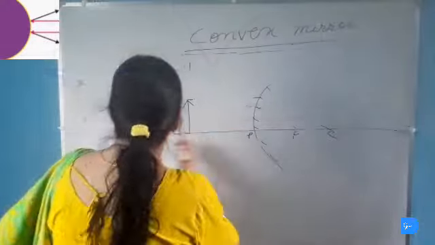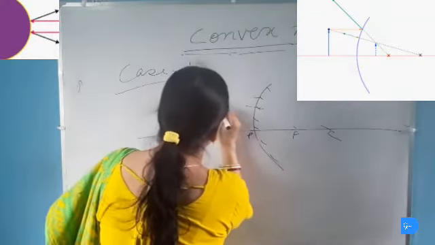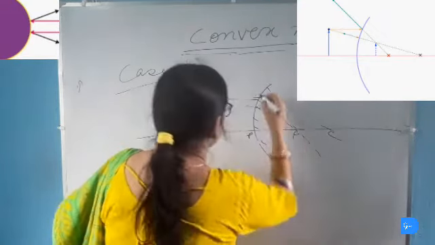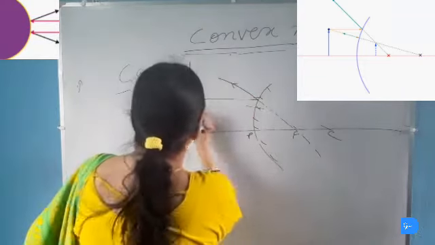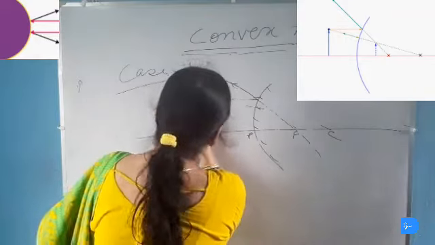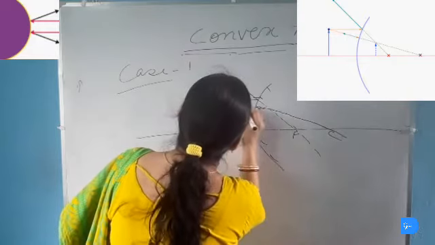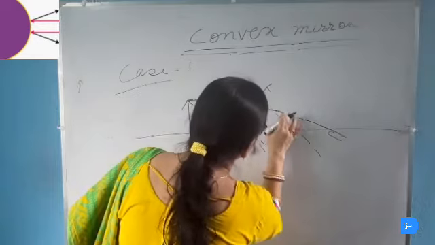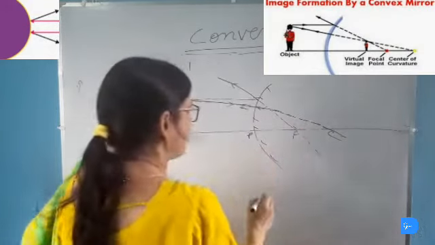Now case 1, when the object is placed between the pole and the infinity. The first rule says that a ray of light parallel to the principal axis will pass through the focus of the convex mirror after being reflected. And the second rule says that a ray of light going towards the center of curvature of the convex mirror will be reflected back along the same path. These will be represented by dotted lines, because these are all virtual rays.